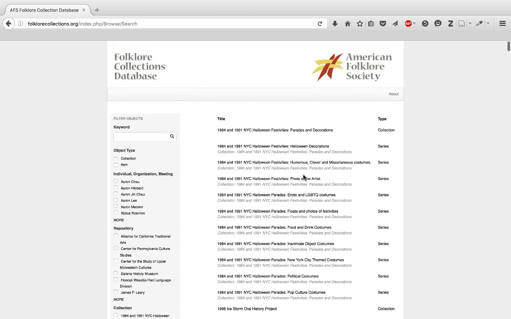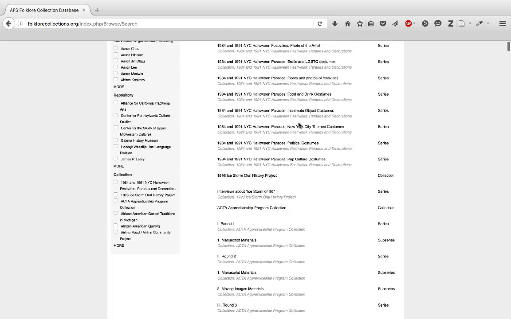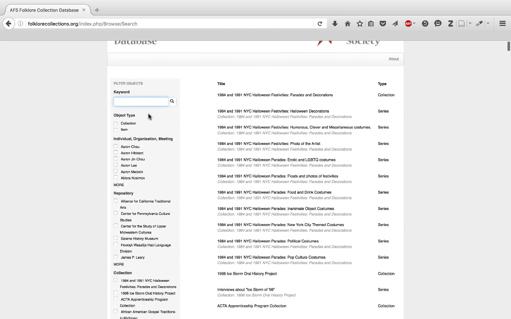So if you do a browse on this scale, it's useful to be able to filter it down to get at more detailed stuff. So these are the filtering options. You can filter via keyword. You just enter a keyword, and then it will filter out all of these results to just those records that relate to the keyword. You can also limit it to collections only or items only, or you could limit it to specific individuals, organizations, or meetings.